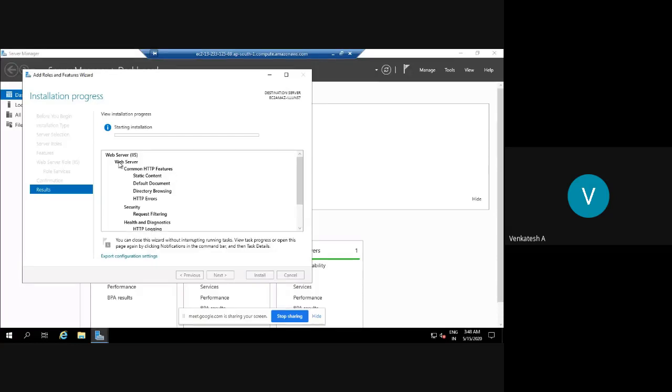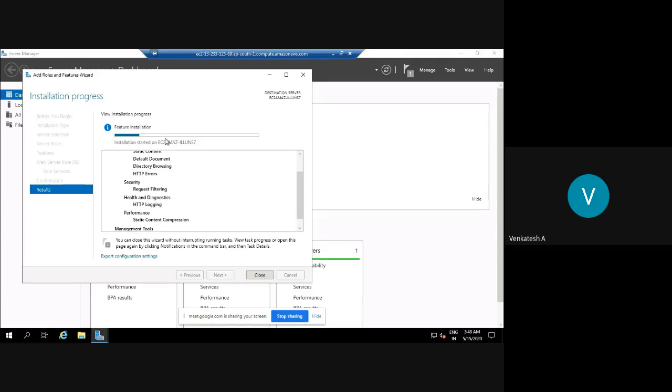You can see here all the things it is configuring: common HTTP features, default document, directory browsing, HTTP errors, and related information. It is installing and will take about a minute. It will take a little bit more time because we have only one virtual CPU.